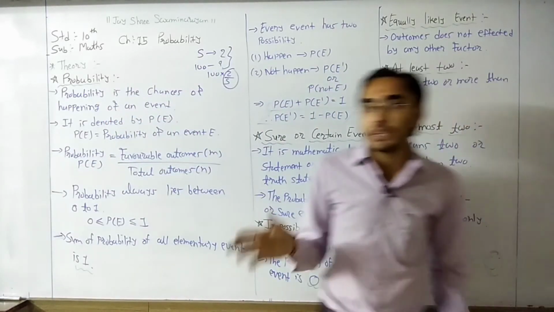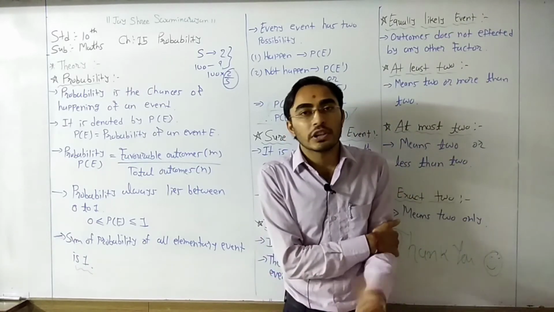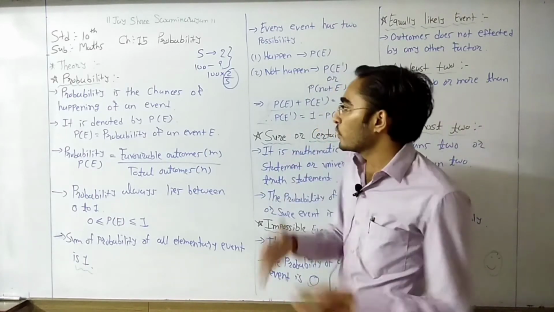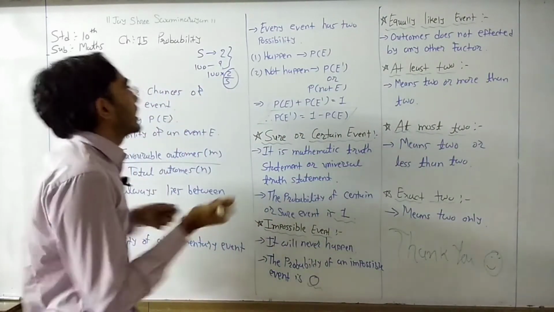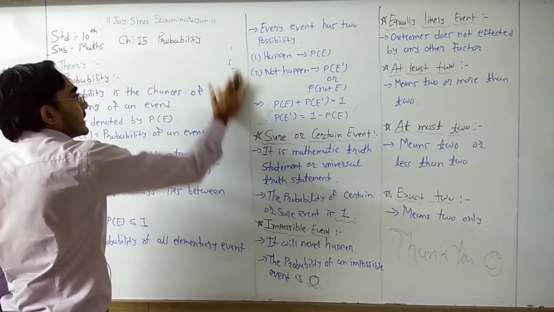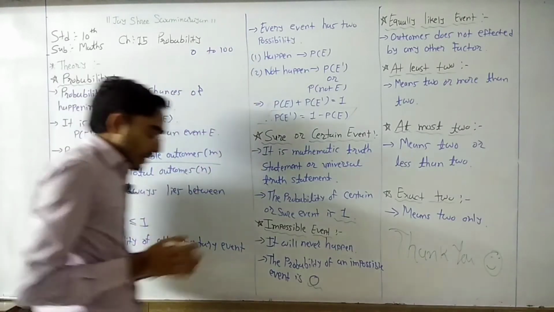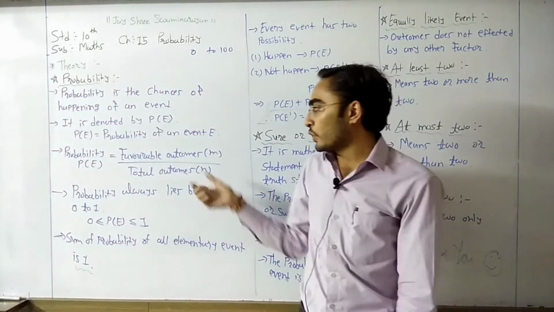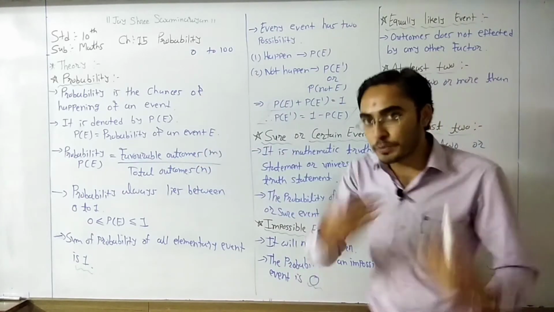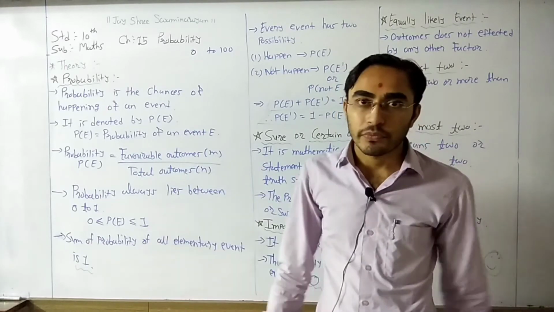If we talk about the results, then percentage will not come in a negative number and percentage cannot be more than 100. So what is the range of probability? That is 0 to 100 for the percentage, right? But here probability shows only a ratio. It does not give the percentage. For finding out the percentage, we need to divide the answer of probability into 100.